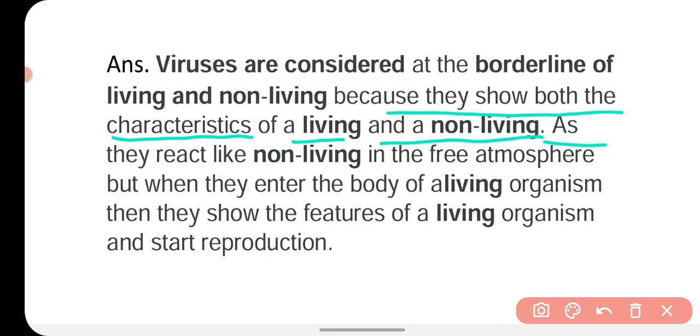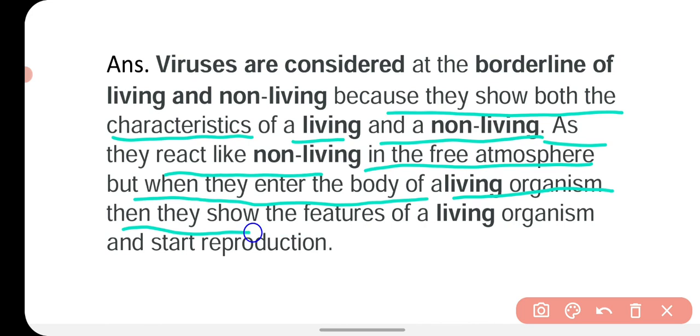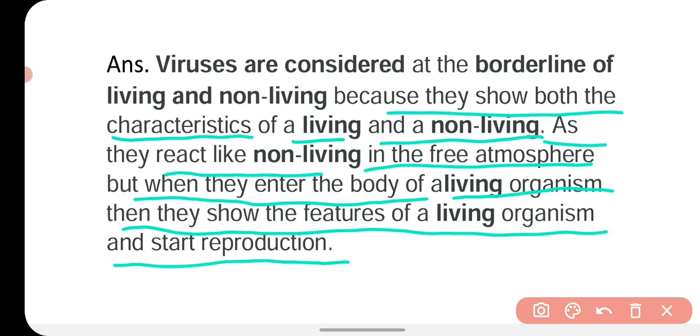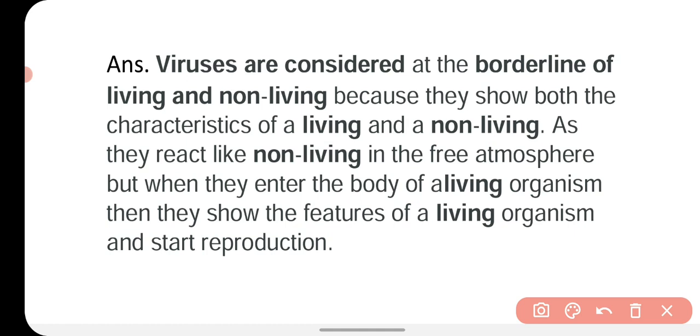They react like non-living in the free atmosphere, but when they enter the body of a living organism, they show the features of a living organism and start reproduction.